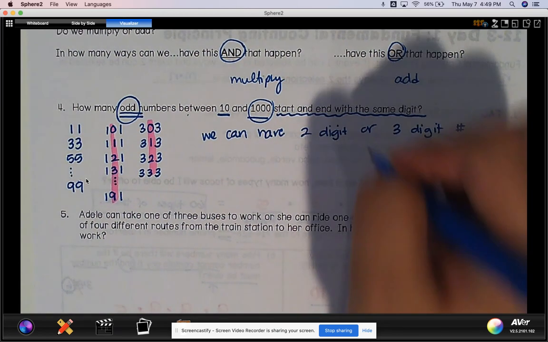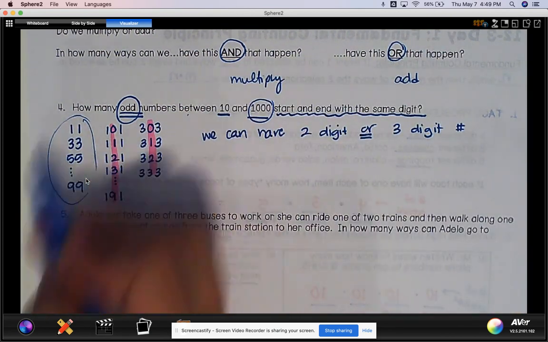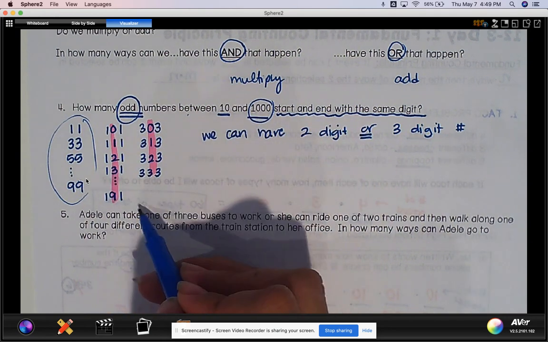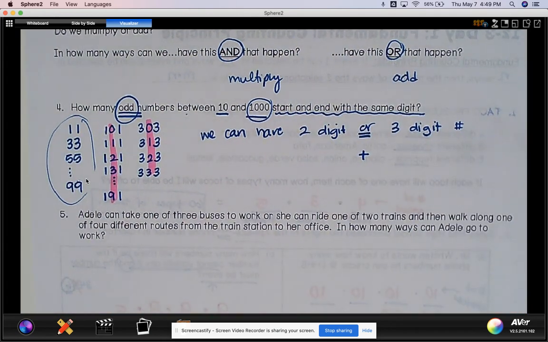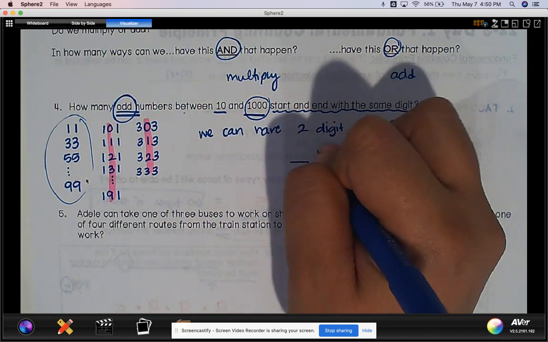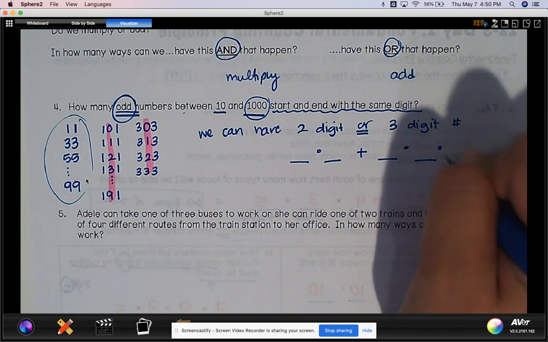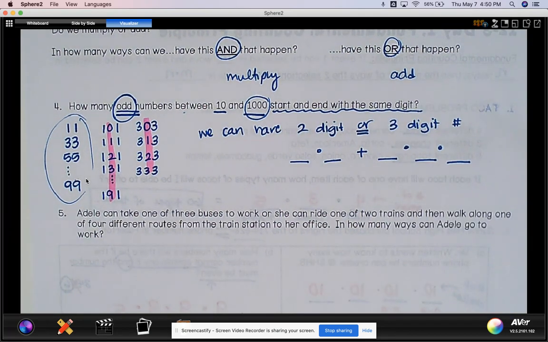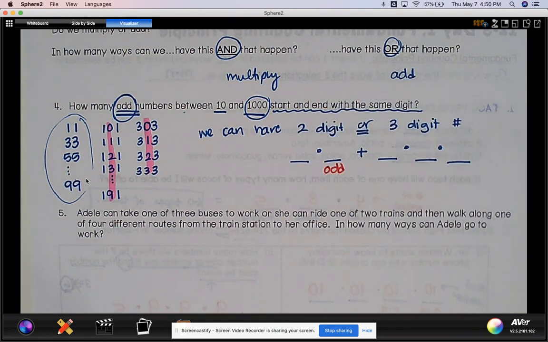Okay? Now, because I have the word or, that means I'm pretty much going to count these using a pattern. And then I'm going to count these using a pattern and add them up. Or means I'm going to add. So again, I have to pick 2 digits, or I could pick a 3-digit number. Okay, so for the 2-digit number, because it has to be odd, I know that as long as it ends in an odd, I should be okay. Okay, so I'm going to start there.